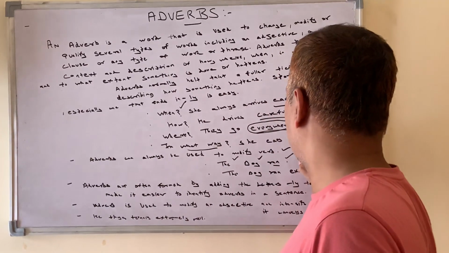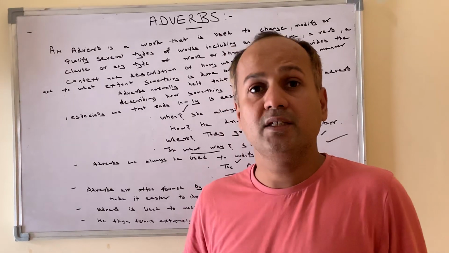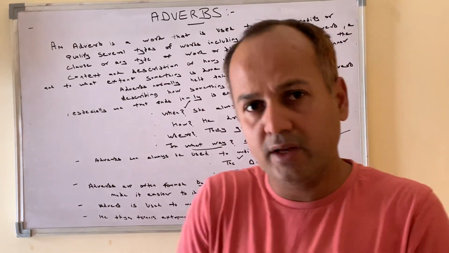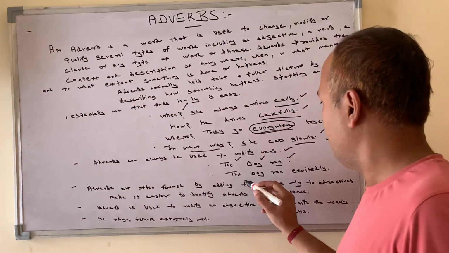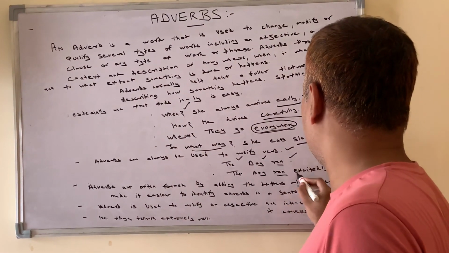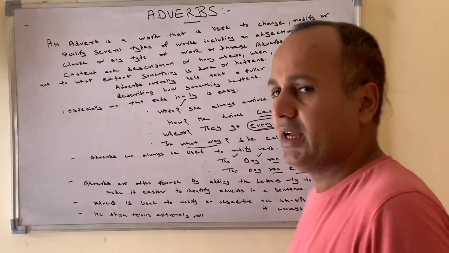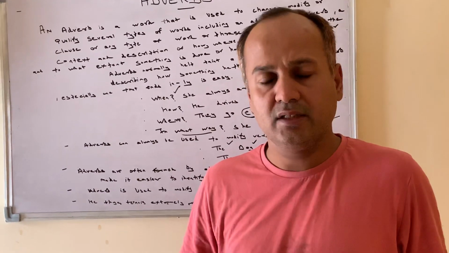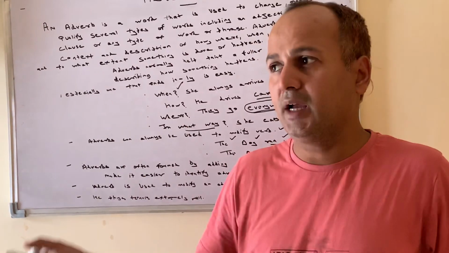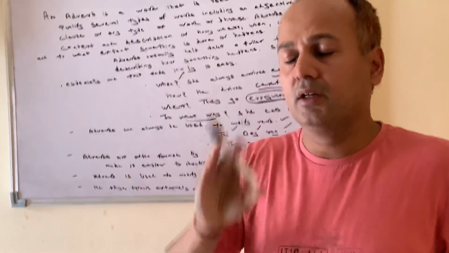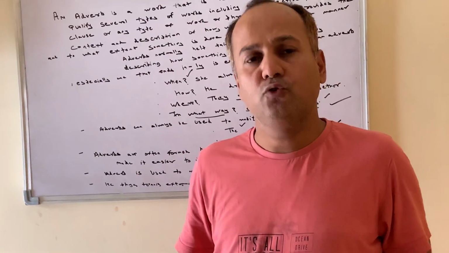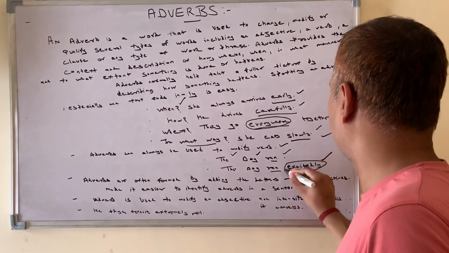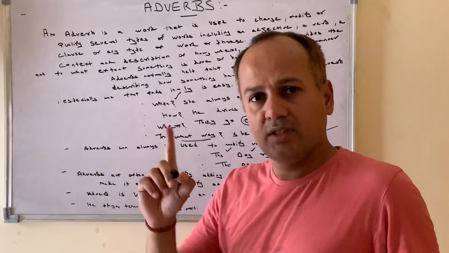It is an action verb, because the dog is running. Here, the dog ran excitedly. Excitedly, ly has come. In this sentence, the adverb has helped the word ran to complete its meaning. So excitedly here is an adverb. This is the first part.